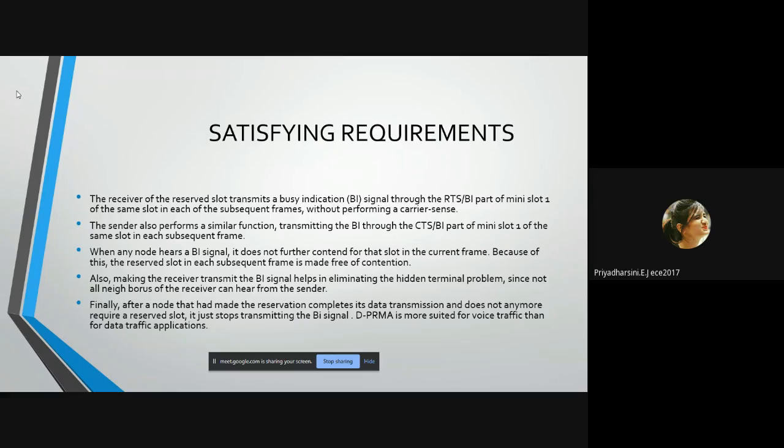Also, making the receiver transmit the BI signal helps in eliminating the hidden terminal problem, since not all neighbors of the receiver can hear the sender. Finally, after a node that had made the reservation completes its data transmission and does not have any more packets to send, it just stops transmitting the BI signal, that is the busy identification signal. D-PRMA is more suited for voice traffic than data traffic applications. These are some of the important points in satisfying requirements.